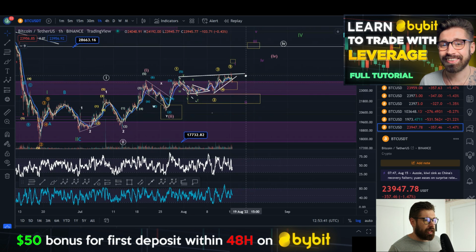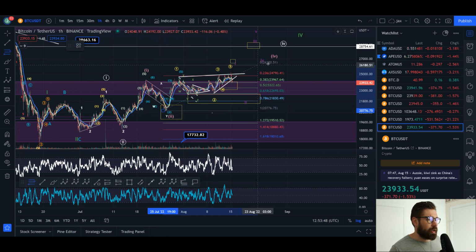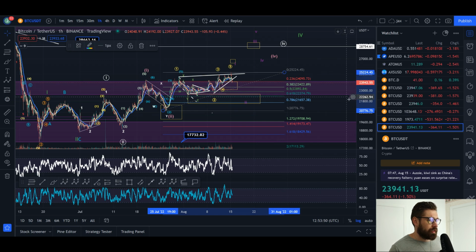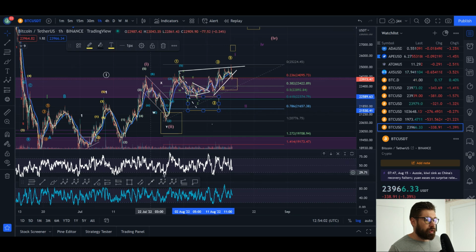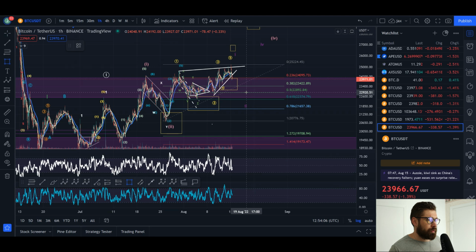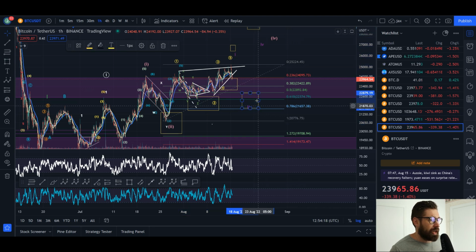Now, if this were to be the case, to measure your wave 2 pullback, you would take your fib retracement from the bottom of your wave 1 up to the top of your wave 5. So if you see us come down here, we'll drop in a yellow box. We'll just pull this one over here. So your minimal target for a wave 2 is the 0.382, but usually it's going to come down to the 0.5 to the 0.786 for a wave 2 pullback. So in between about 22.8 and about 22.3 is the ideal pullback range, but it can bounce from 23.4K.